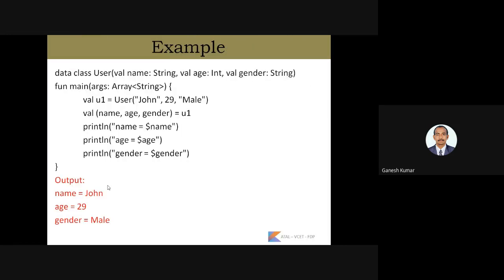So we'll see how. Here comes the example. The data class User, inside that we are using an object u1. Here we have additionally added a parameter. In the previous example we saw only two parameters, that is name and age. But here we are giving an additional parameter value, as we have restructured the already defined parameters, using another parameter called gender.